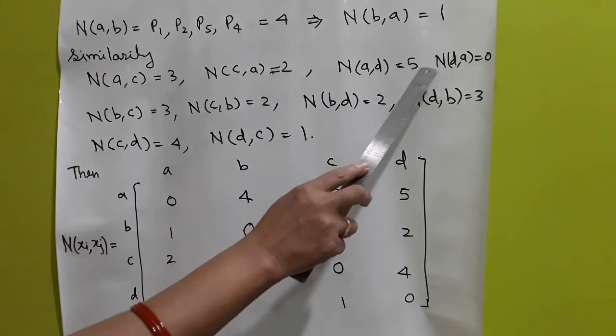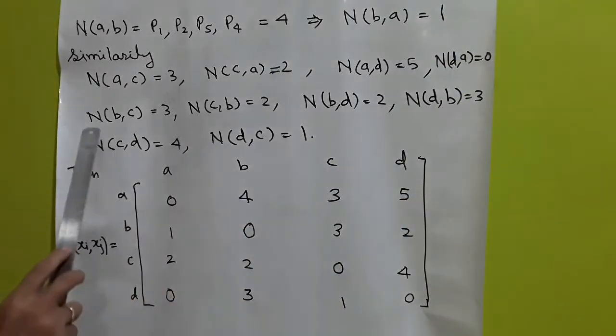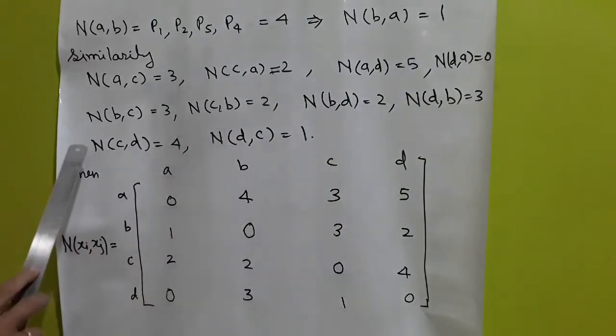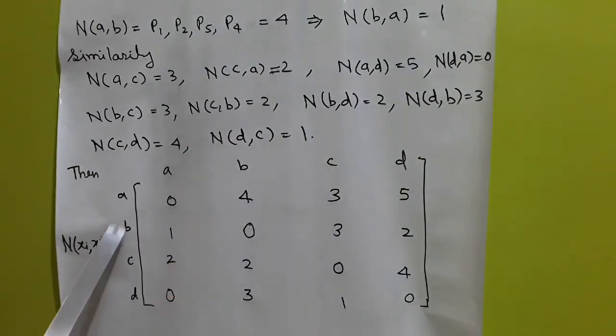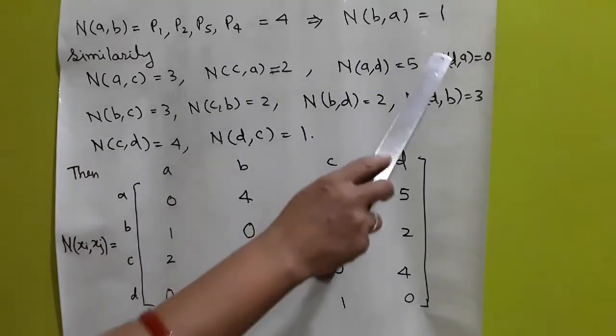NAD is equal to 5, and its counterpart NDA is equal to 0. Calculating these, we can construct the preference table N(xi, xj), with A, B, C, D in rows and A, B, C, D in columns, and all the entries come from this calculation.